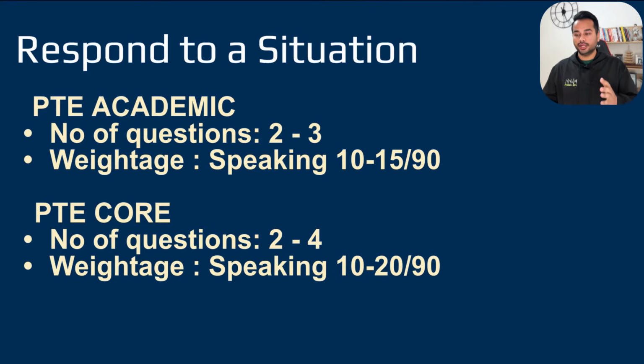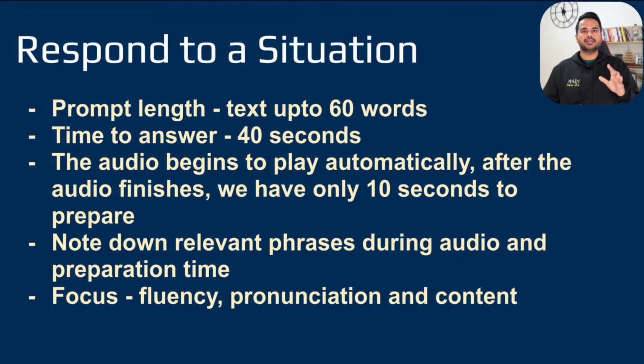And in terms of scoring, for people who are giving PT Academic, they would be getting about 10 to 15 marks out of 90 towards the speaking section, and people who are giving PT Core would be getting approximately 10 to 20 marks out of 90 in the speaking section, considering there is a chance you may get an extra question in your exam. Now, few more important things to keep in mind.